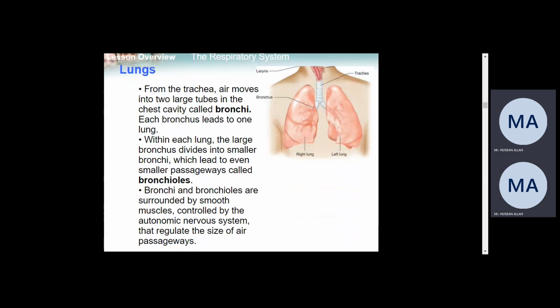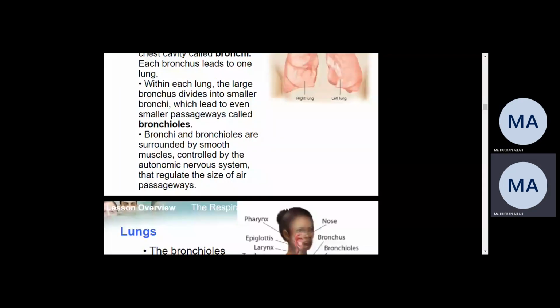Within each lung, the large bronchus divides into smaller bronchi, which lead to even smaller passageways called bronchioles. As I told you, this will further divide into small branches or small passageways called bronchioles. Bronchi and bronchioles are surrounded by smooth muscle controlled by the autonomic nervous system, which regulates the size of the air passageway, right? The size will be regulated by the autonomic nervous system.